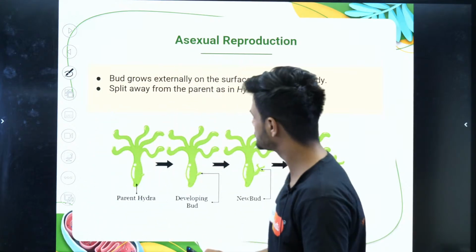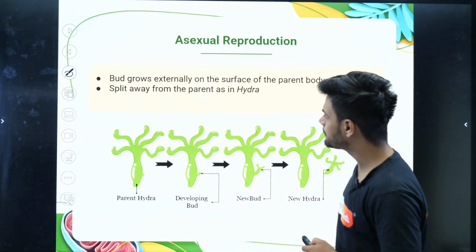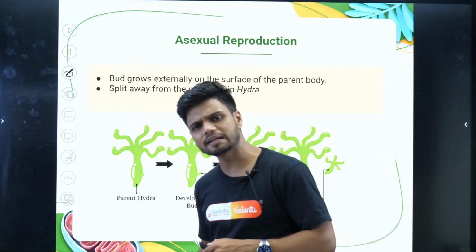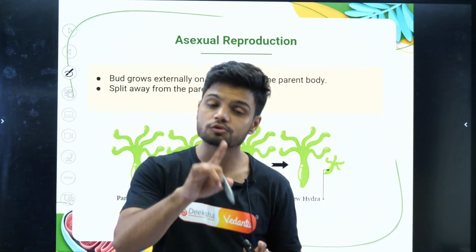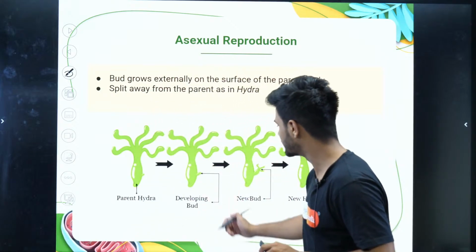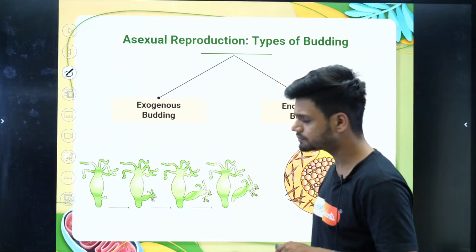The first example is the yeast here. This is budding in yeast. The second example here is the hydra. Hydra also shows fragmentation. It also shows budding. Clear?